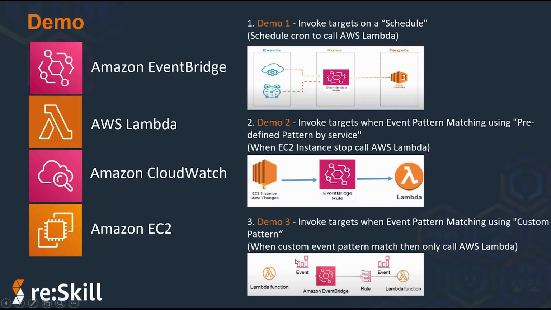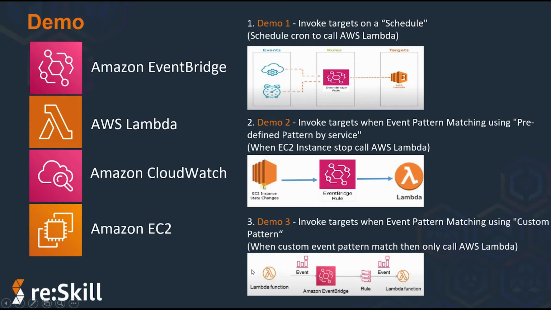For example, with Amazon EventBridge, this time we will create one new custom bus. Whenever the custom bus receives a particular pattern event, and that event matches the custom rule, then and only then call the targeted Lambda.